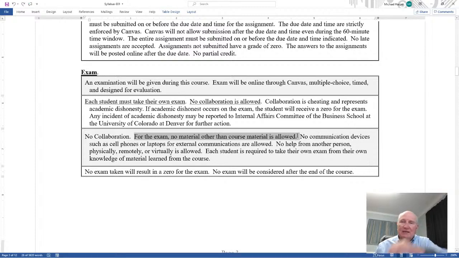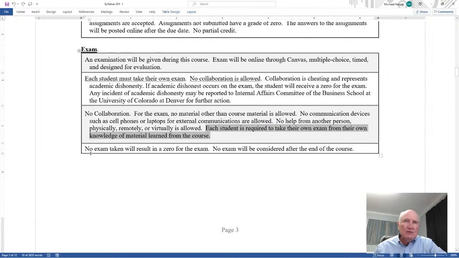For the exam, no material other than course material is allowed. For example, getting material from other places, only use the material in this course. No communication devices such as cell phones or laptops for external communications are allowed. No help from another person, physically, remotely, or even virtually, is allowed. Each student is required to take their own exam from their own knowledge of the material learned from the course. No exam results in a 0 for the exam, and no exam will be considered after the end of the course.